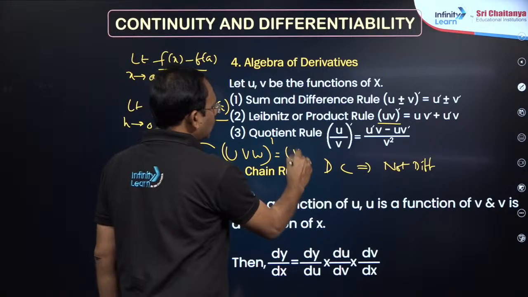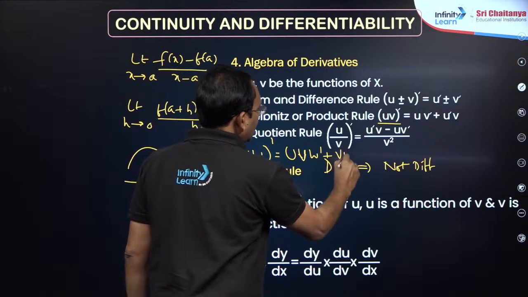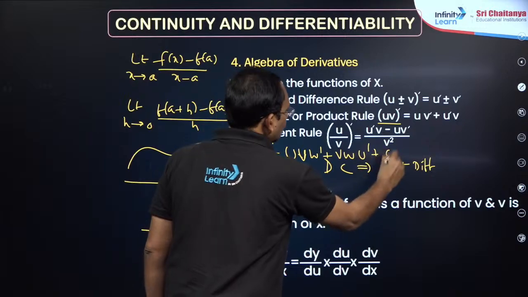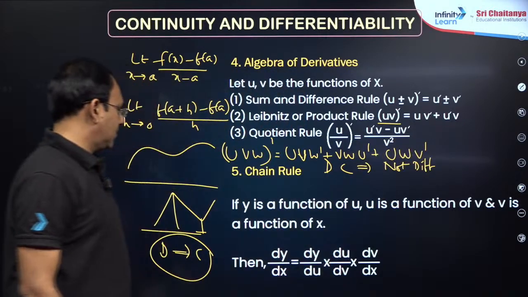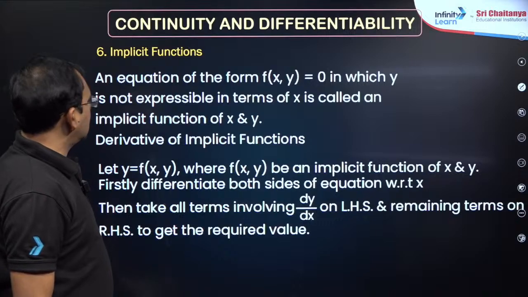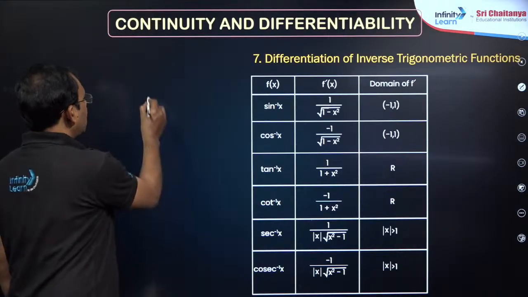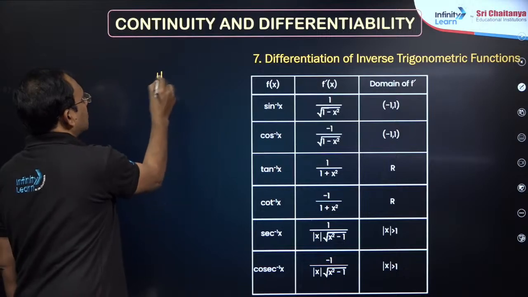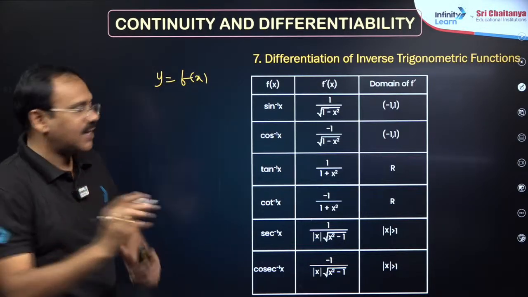You can write like u v derivative of w plus v w derivative of u, plus u w derivative of v. Also you can remember. Okay, right, dear students. So in differentiation, my dear friends, the first one is explicit differentiation. The function is like y is equal to f of x, you can take the derivative directly.